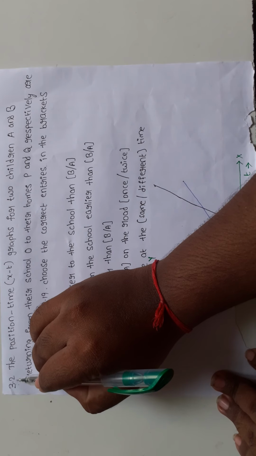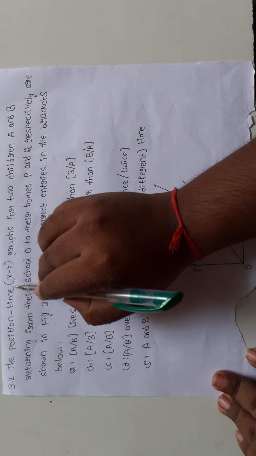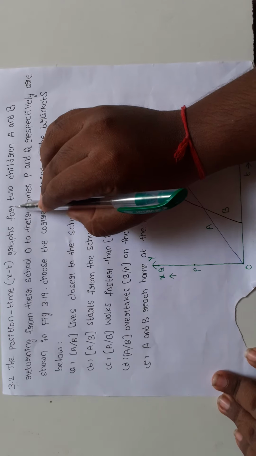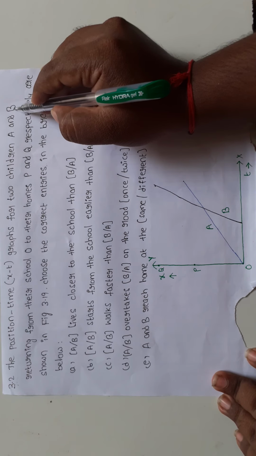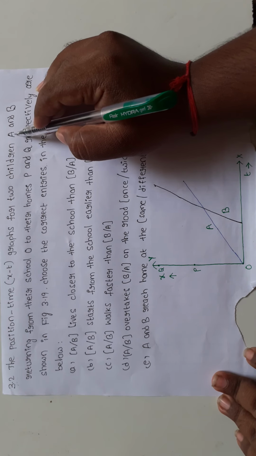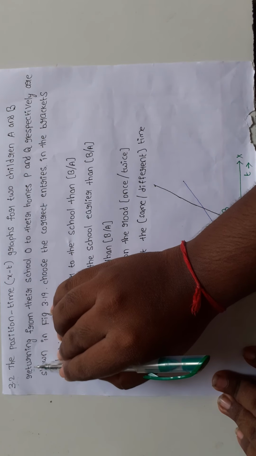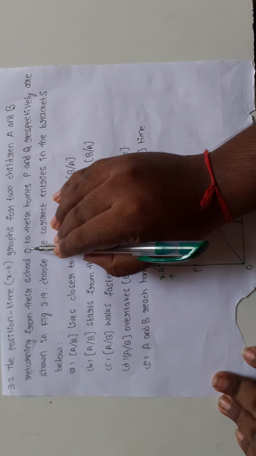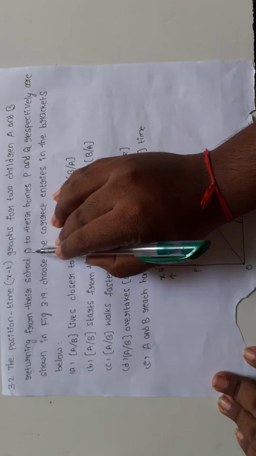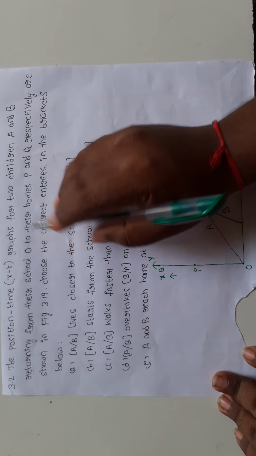Next question 3.2. The position-time x-t graph for two children A and B returning from their school O. The names of the children are A and B. The position of the school is O.